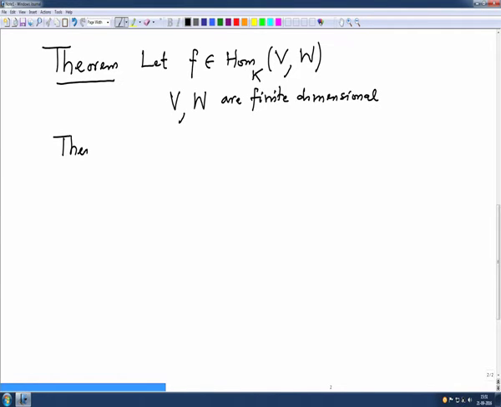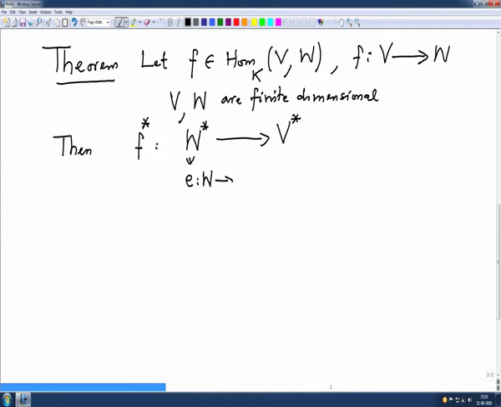I have a dual map corresponding to F, that I am denoting by F star, and F star is a map in the other direction, from W star to V star. F is a map from V to W. So the dual map of F is a map in the other direction on the dual spaces, and by definition I have to define what it does on a linear form. So if I have E here, that means E is a linear form on W. That means E is a K-linear map from W to K, and I want to get, using this and F, a linear form on V.